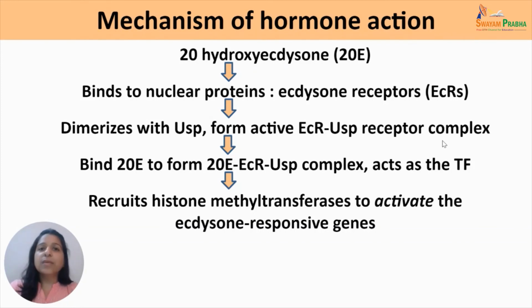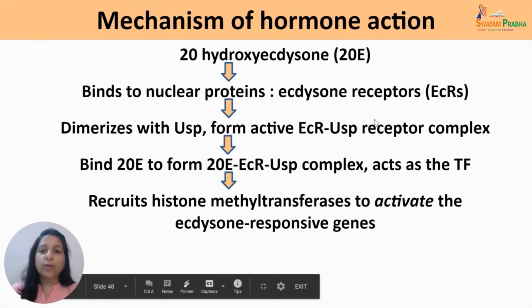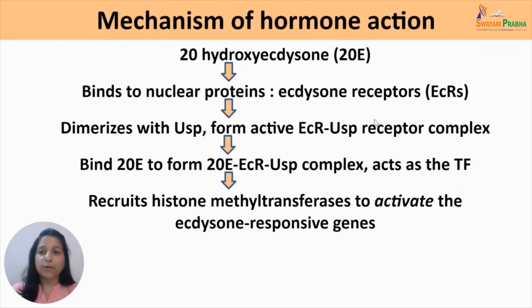So let us discuss the mechanism of hormone action. Since we have studied how the hormones are produced during metamorphosis, let us have some insight into the mechanism of their action also. Now, once the 20-hydroxyecdysone is produced, it binds to certain nuclear receptors, which are the ecdysone receptors, here as the ECRs. If you remember, we studied the presence of nuclear receptors, thyroid receptors, TR-alpha and TR-beta, which bind to thyroid hormones during the amphibian metamorphosis.